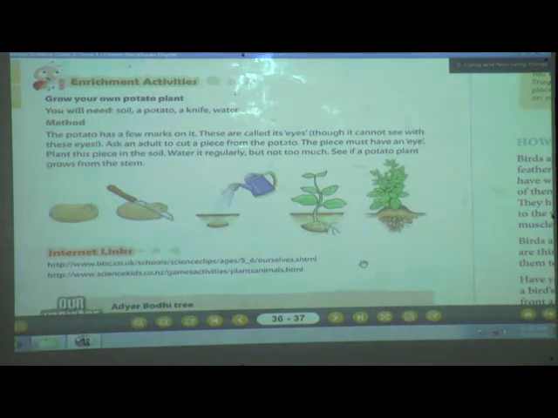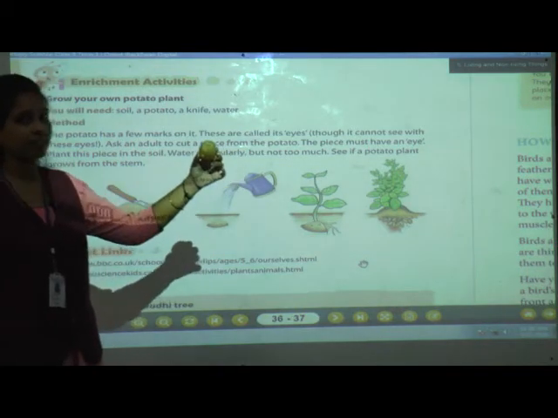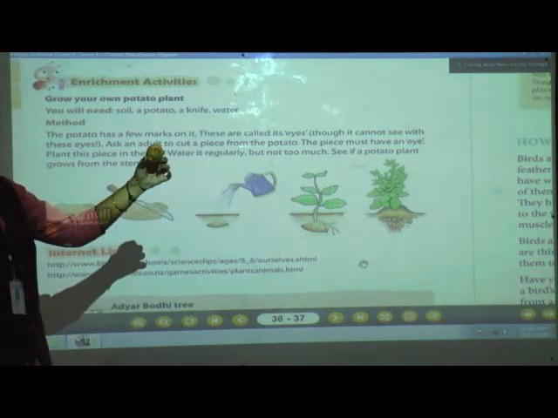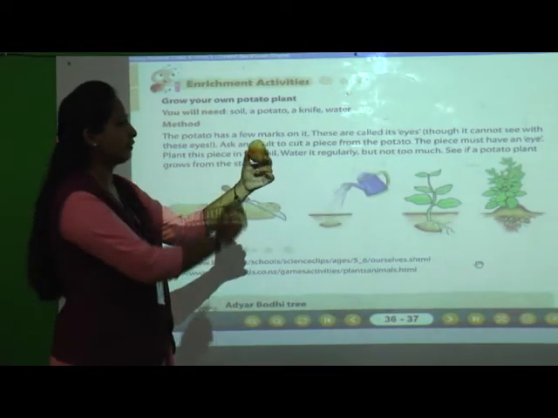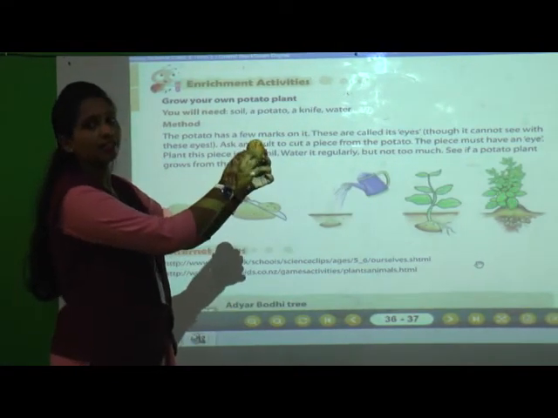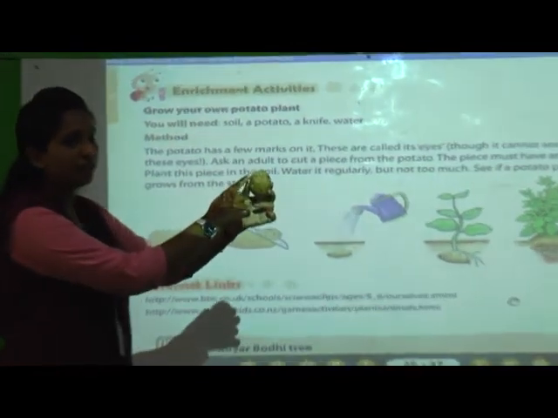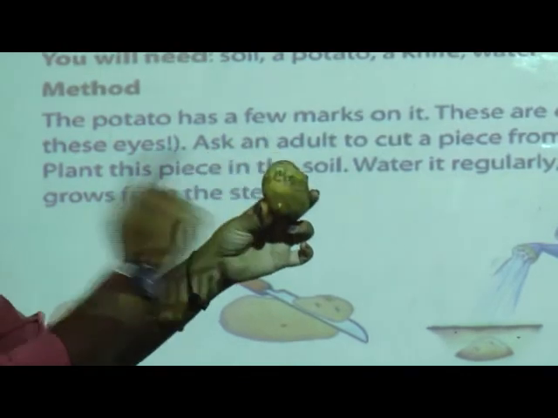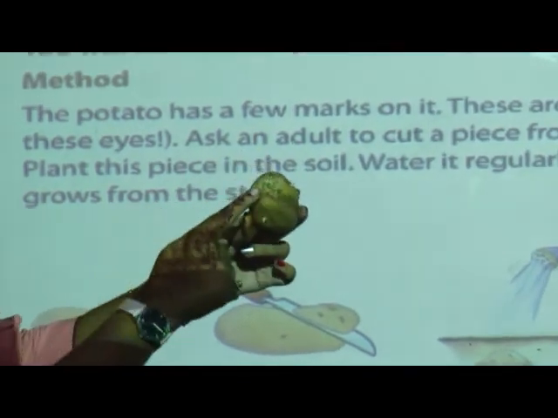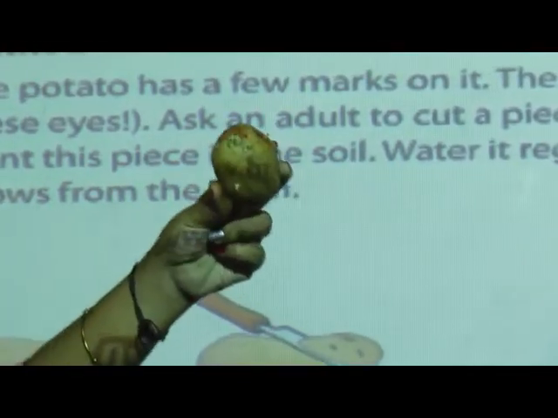Today I brought the same potato to show you. See this everyone? Yes students, see this? A potato has a few marks. Can you see the few marks here on the potato? These are called its eyes.